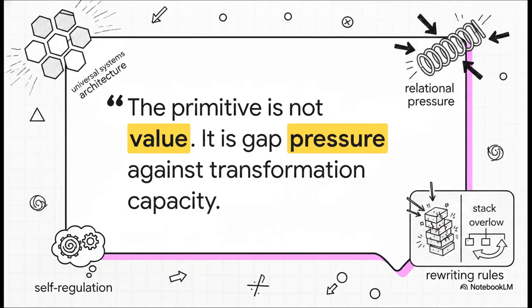We'll wrap up our explainer today with this really profound quote directly from the Nexus texts. The primitive is not value. It is gap pressure against transformation capacity. I want you to really think about that. Numbers, values, metrics, they're just shadows. The only thing that is truly real in this universe is the relational pressure a system places on your capacity to change and adapt.